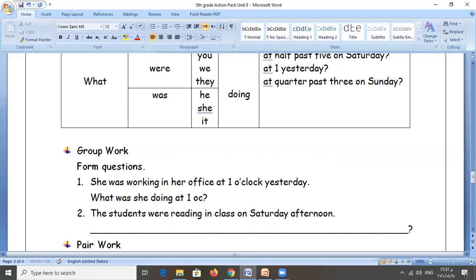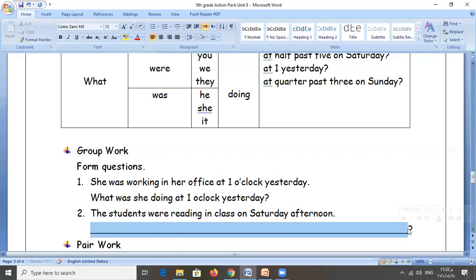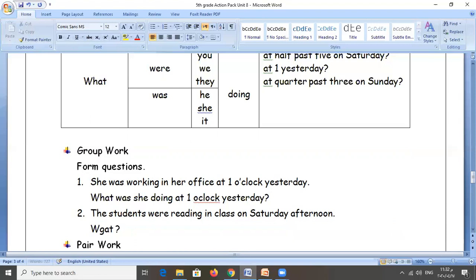1 o'clock yesterday. Question mark. That's it. Now, what was she doing at 1 o'clock yesterday? She was working in her office at 1 o'clock yesterday. Okay. Next one. The students were reading in the class on Saturday afternoon. So, as usual, just add what in the beginning. What. Then we need the auxiliary verb, which is was or were.